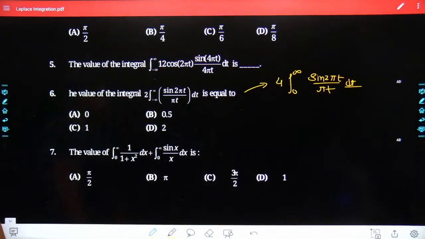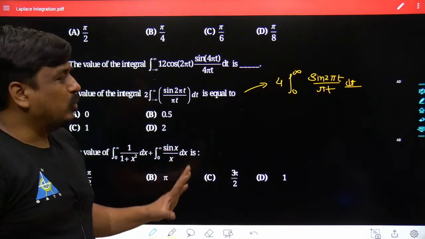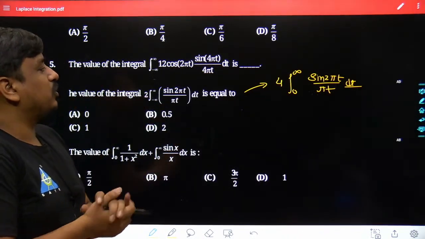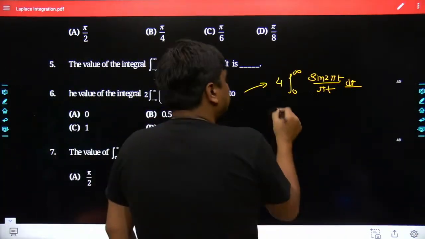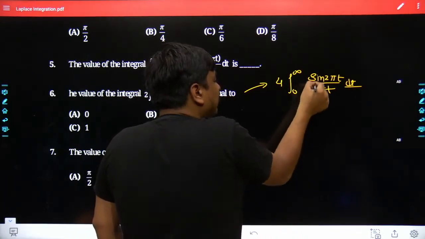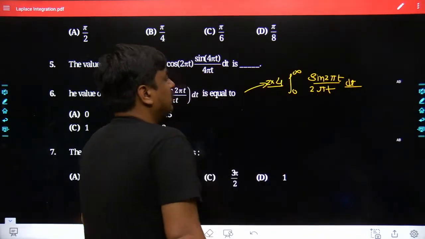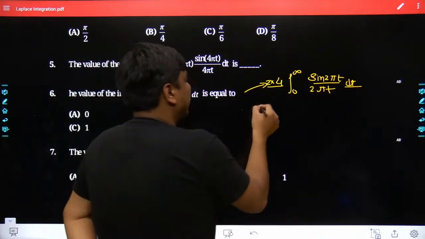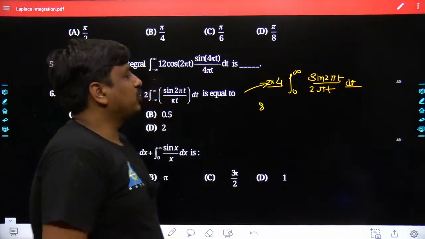Yes, sir, that has been fine. If you are not able to conclude, sir, if pi comes, we are not much comfortable, so you can follow its traditional method. May I know which traditional method has to be followed? See, you have to bring 2 over here. Once the 2 has been brought towards the denominator side, just to compensate it, the 2 has to get multiplied. So the factor which has been left out is 8 over here. That is well and good, sir. Now what we are going to do over here?